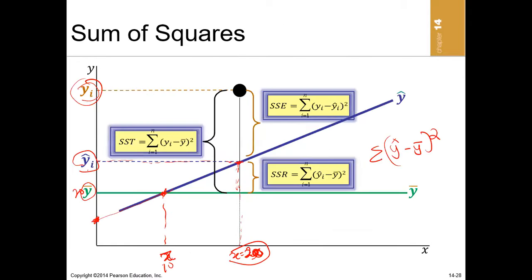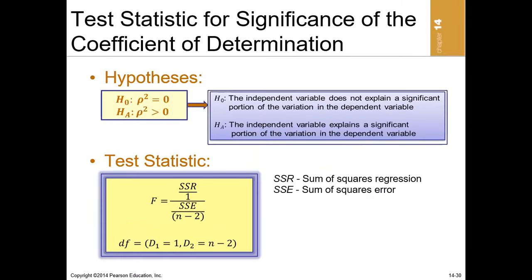Now let's get into the hypothesis testing bits. Remember, we can have an R squared, or we can have a coefficient. Another name for R squared is coefficient of determination.